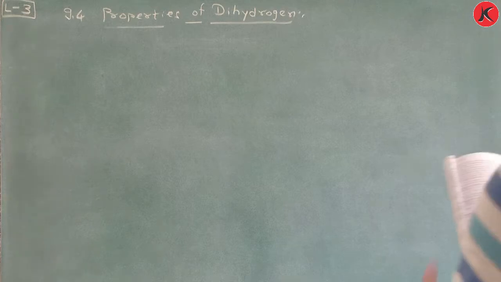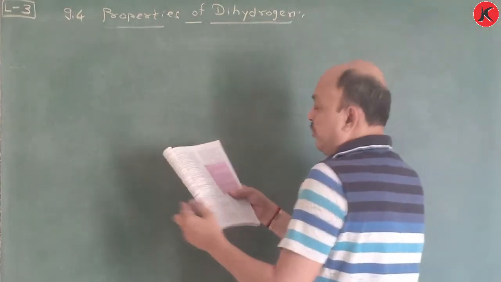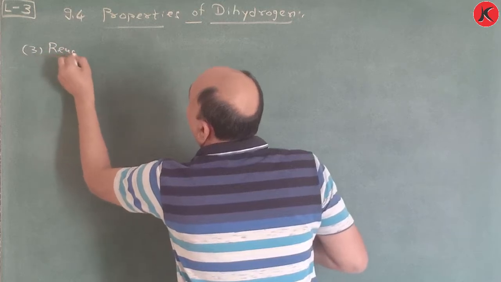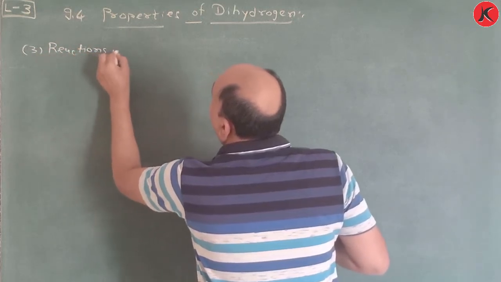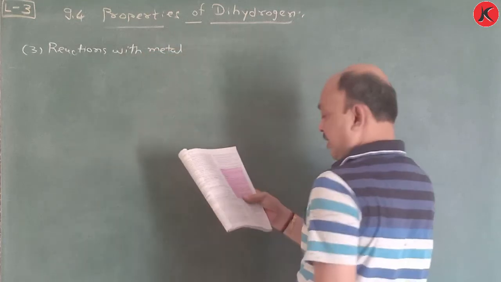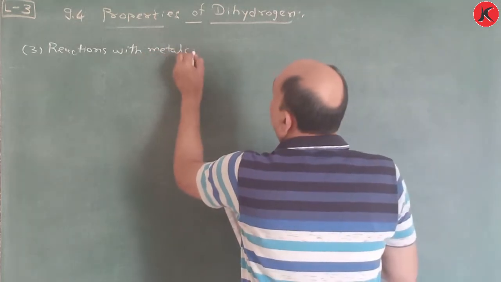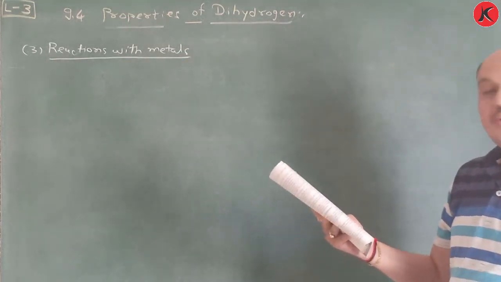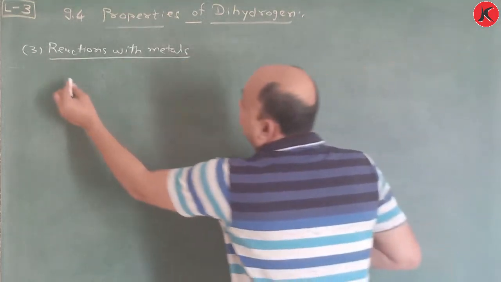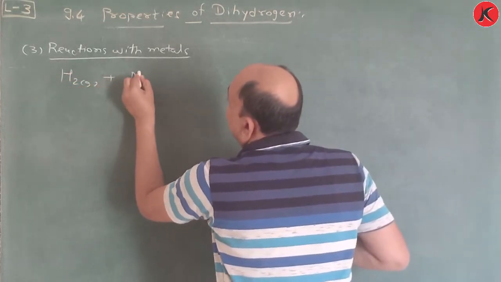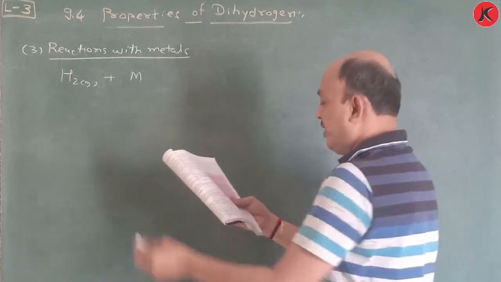Okay, now next one is reactions with metals. So you have to take H2 gas plus 2M, that means H2 gas plus M in solid form.